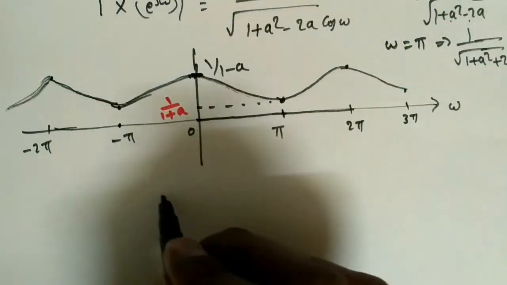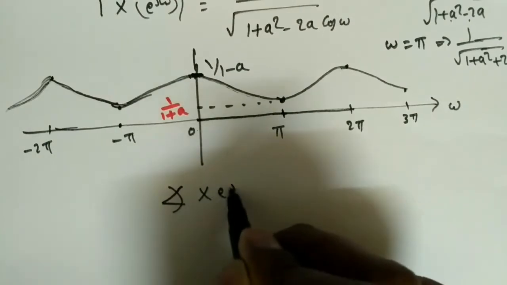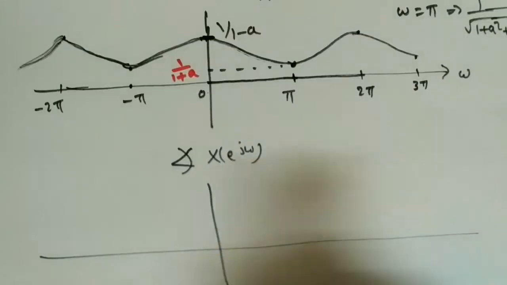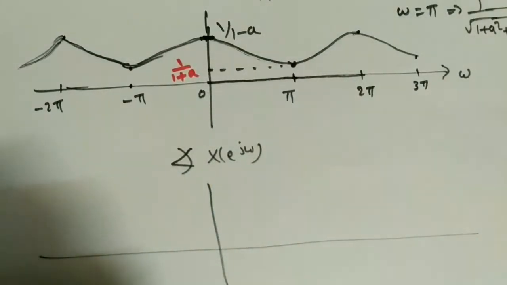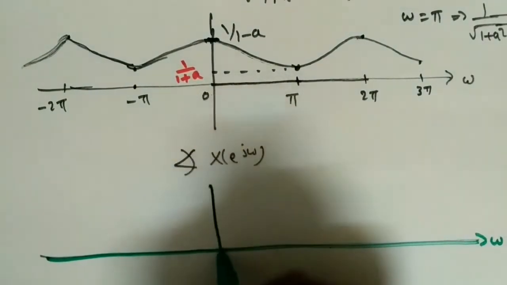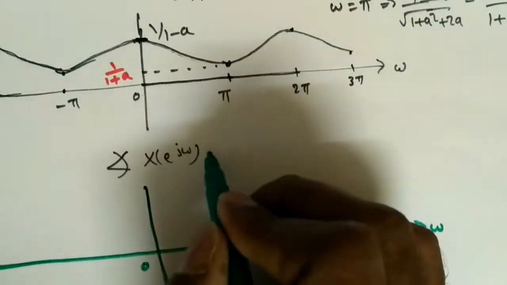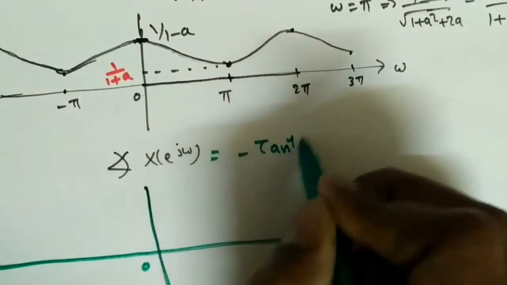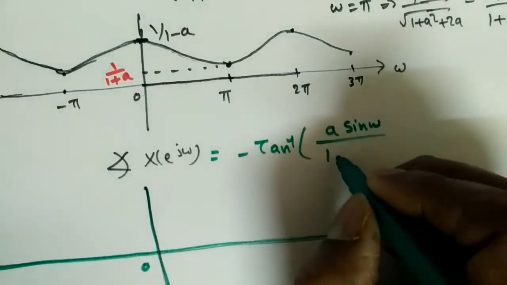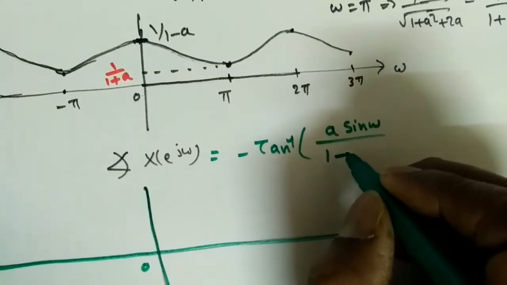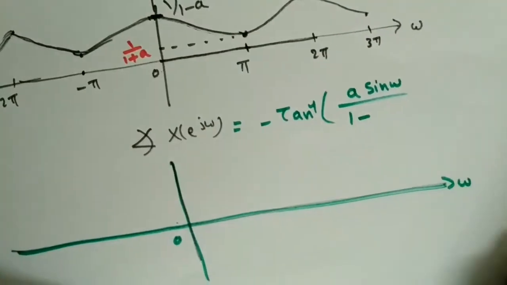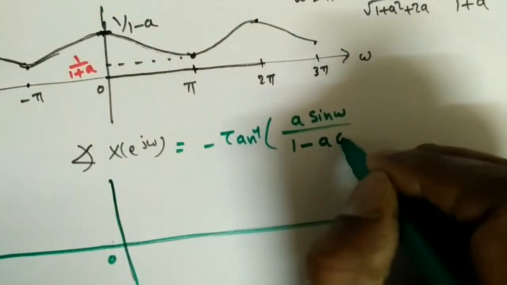Similarly, if I draw the angle of X of e power j omega, take one more sketch. This is omega. So what is the angle? We got minus tan inverse of a sine omega by 1 minus a cos omega.